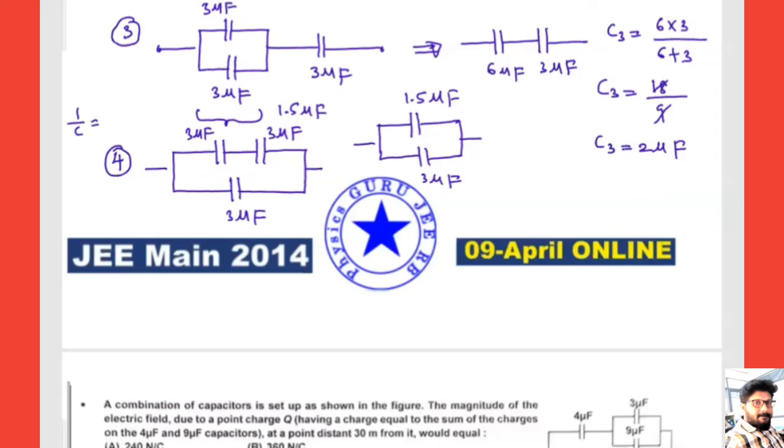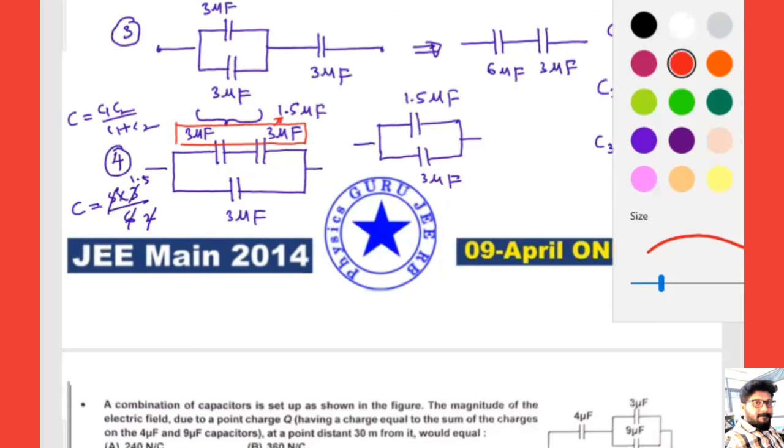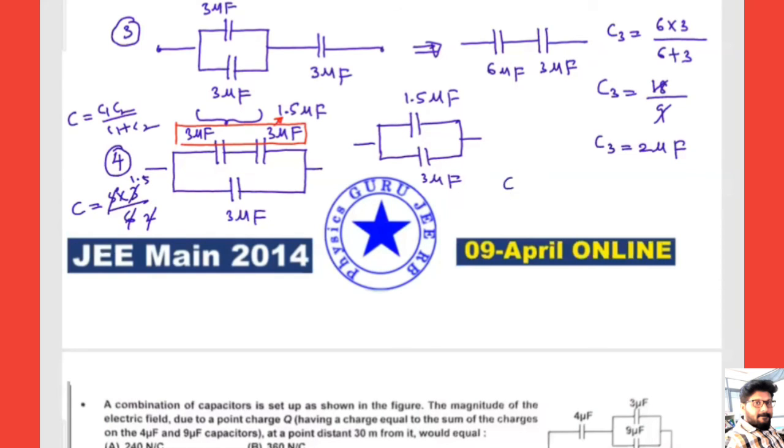Hopefully you know this one: for 3 and 3 in series, C is equal to C1 C2 by C1 plus C2. That is nothing but 3 into 3 divided by 6, which is 9 by 6, that is 1.5. Between these two, the effective is nothing but 1.5. Now 1.5 and this one: 3 microfarads plus 1.5 microfarads. So we are getting C4 equals 4.5 microfarads.